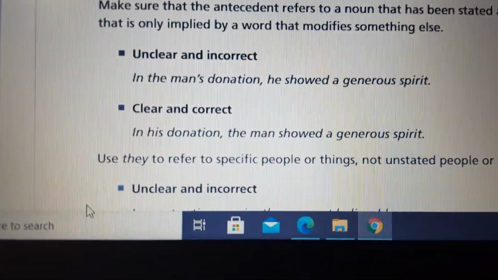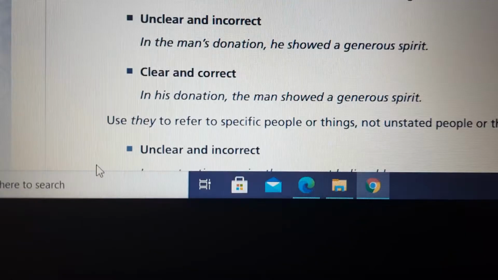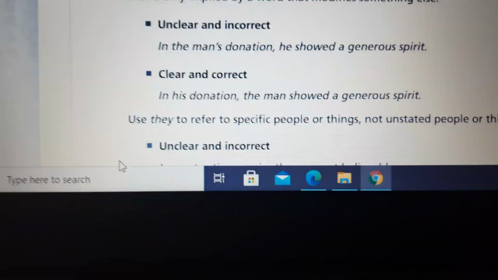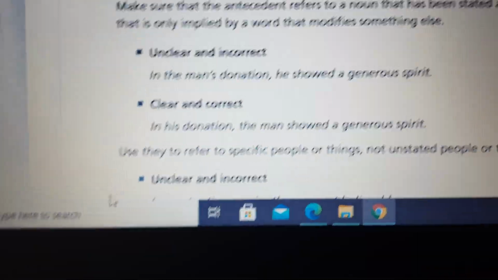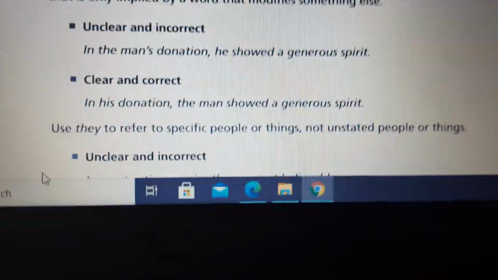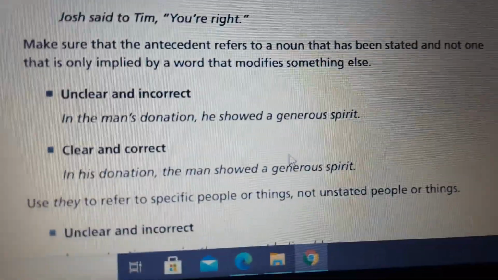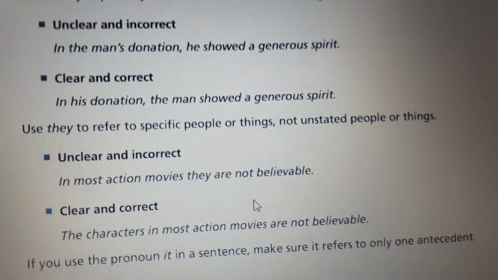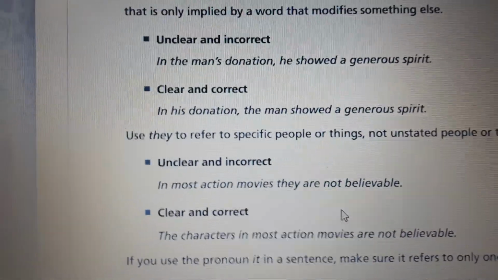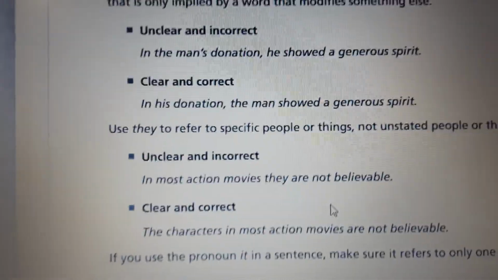In his donation, the man showed a generous spirit. Much better than the first one, the unclear one. Keep in mind that you might believe you wrote a good sentence, but actually it is not.